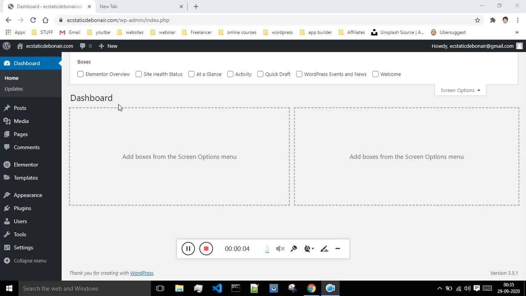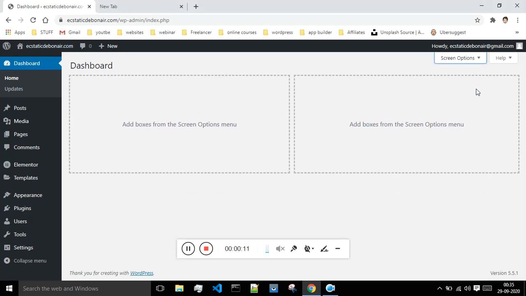Welcome to the course of WordPress. Today we will be looking at the introduction of the dashboard of WordPress. So this is the WordPress dashboard.